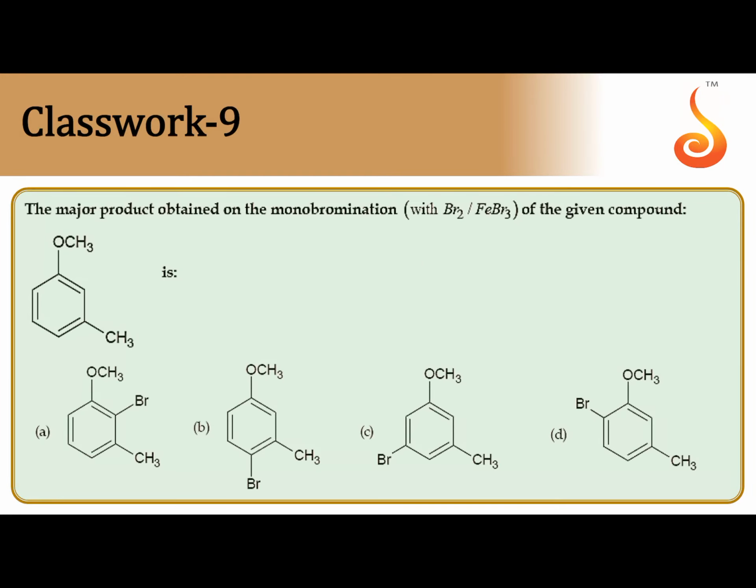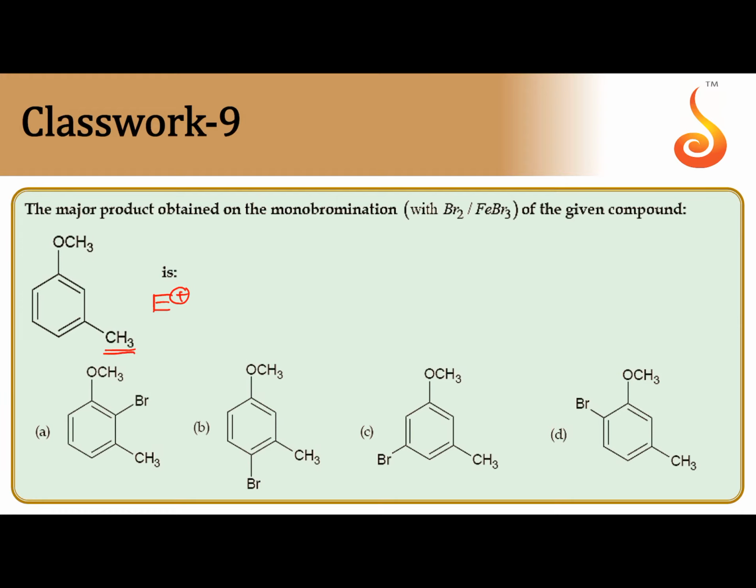The major product obtained on the monobromination of the given compound. Whenever two groups are already present, during the third electrophilic substitution, it will be decided by the strong one.